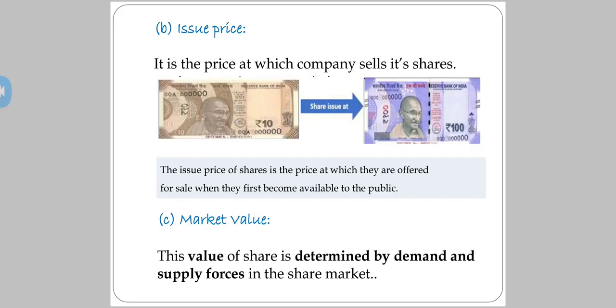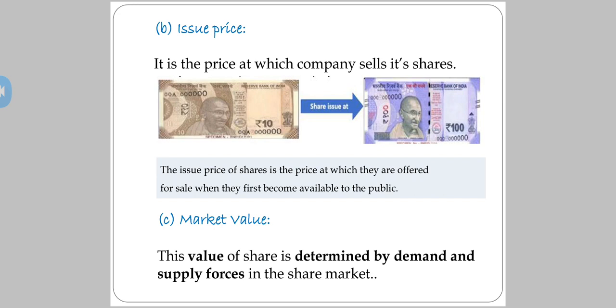See, the issue price of shares is the price at which they are offered for sale when they first become available to the public. The third one you have is market value. This value of a share is determined by demand and supply forces in the market. Let's say the company has started, it is growing, and it is working very well. After 5 years the value may increase or the value may decrease.